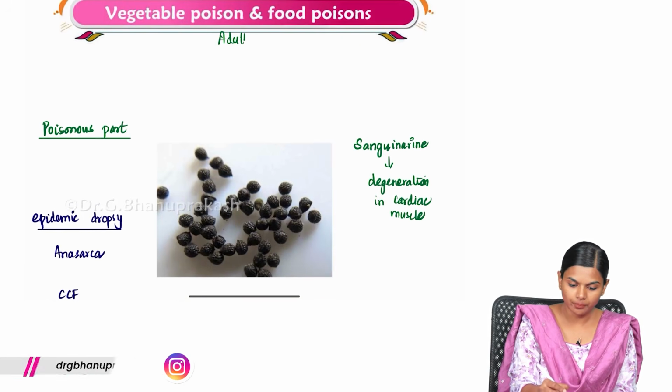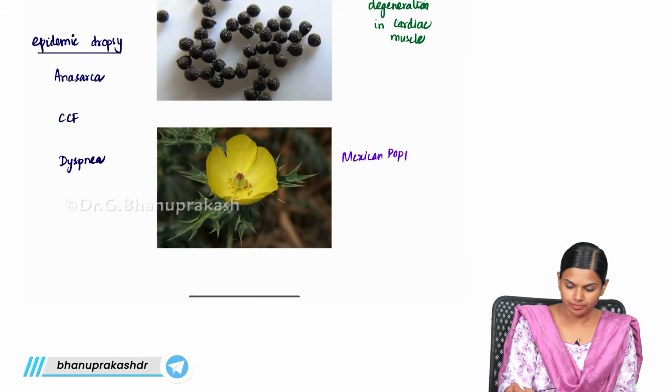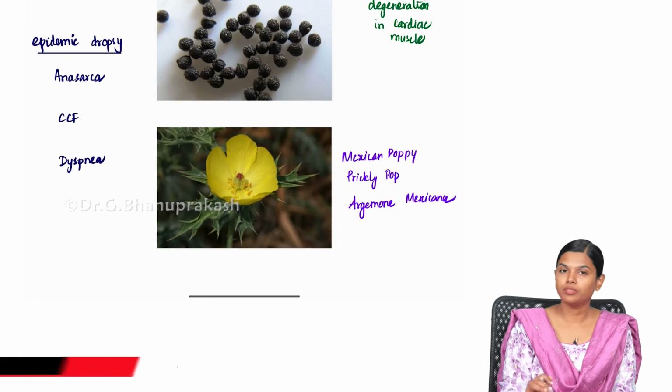The adulterant is also known as Mexican poppy or prickly poppy, Argemone mexicana.